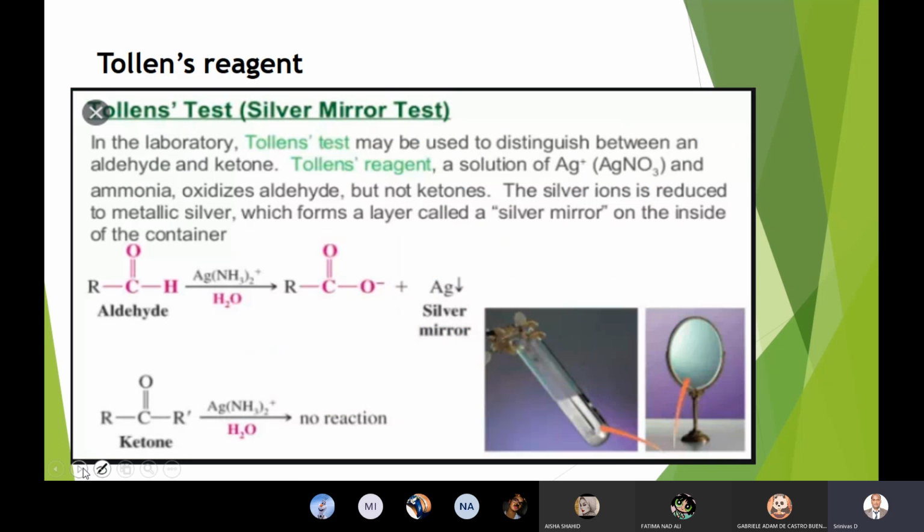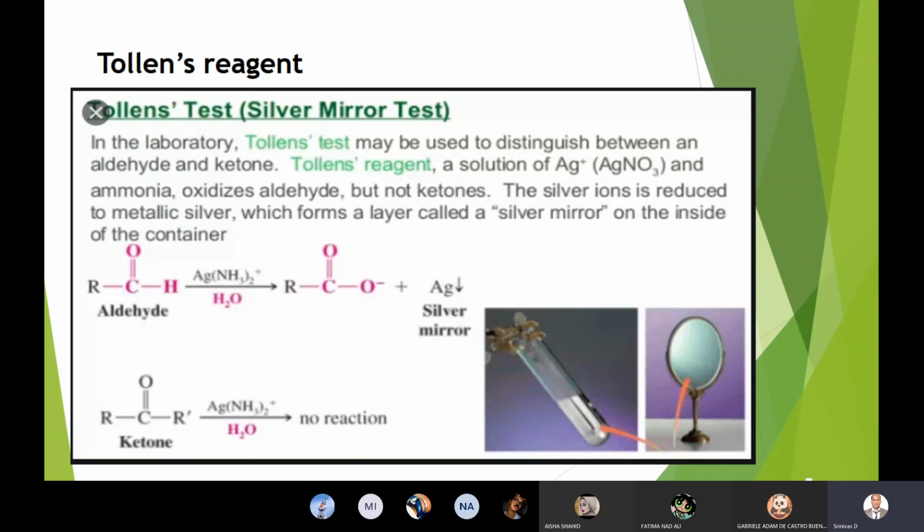This is Tollens reagent. This is the last slide to be discussed today. So Tollens reagent will generally give a silver mirror test. Here the silver mirror doesn't mean a mirror in silver color. If you look at the back of a mirror, you will see a silver color coating. Yes or no? So we can call it the Tollens test, a silver mirror test.